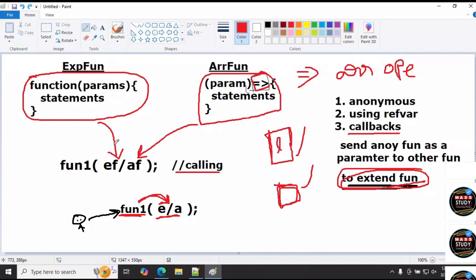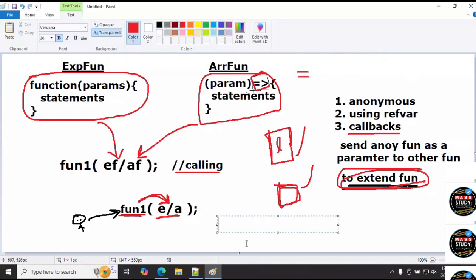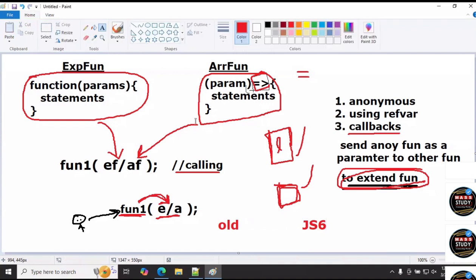And one small difference, sir, just a point missing. Expression functions are an old concept, available in middle versions of JavaScript. But arrow functions are a new concept, sir. Arrow functions are the new feature of JavaScript, an ECMAScript concept.